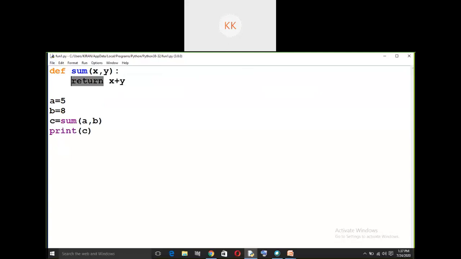This is very important. If you use the return keyword, only then c gets the value. If I don't write this statement, c does not get a value. Suppose I'll show that. Instead of return, I simply write print. So let us see what happens to c.